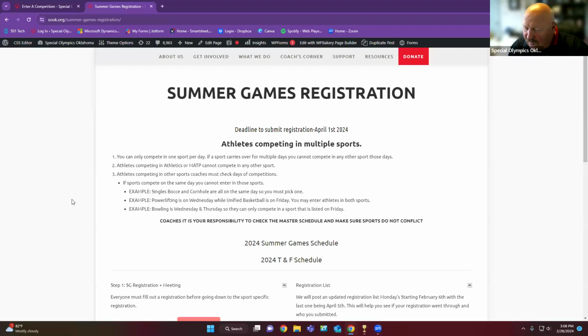So a young athlete could do singles bocce on Wednesday, could do unified cornhole on Thursday, and then they could play 3-on-3 basketball on Friday. Singles bocce is considered its own sport, unified bocce is considered its own sport. Same thing with cornhole. We have eliminated horseshoes. But say they do powerlifting on Wednesday, if they're 8 to 21-year-old, they cannot do bocce or cornhole those days. Does that make sense? Anybody have questions?